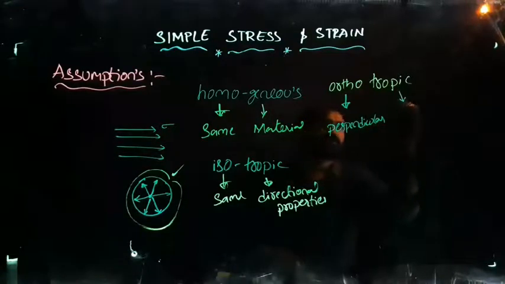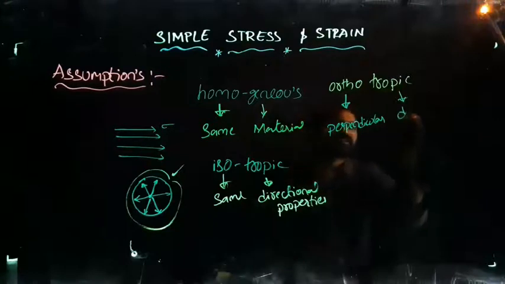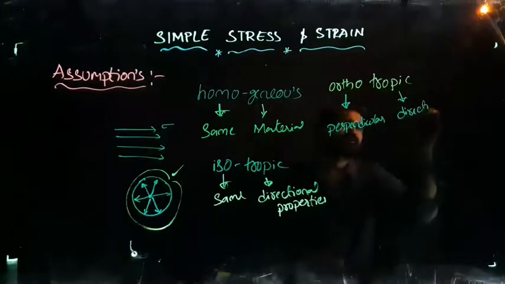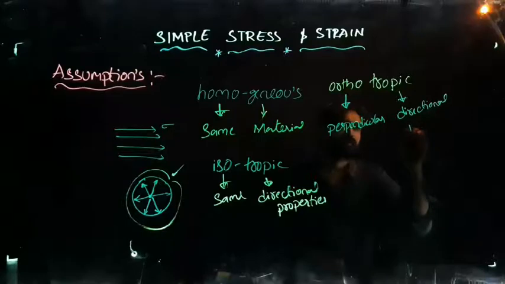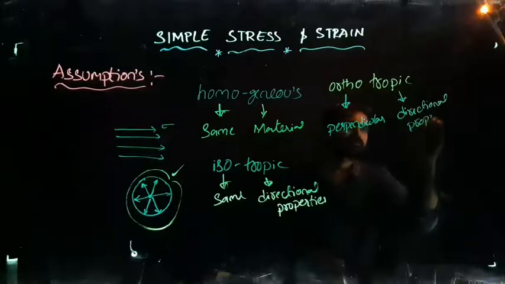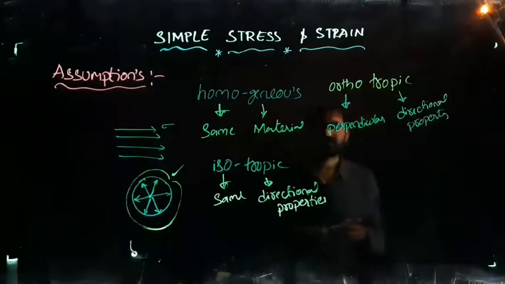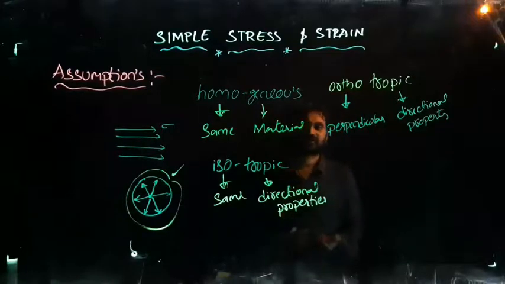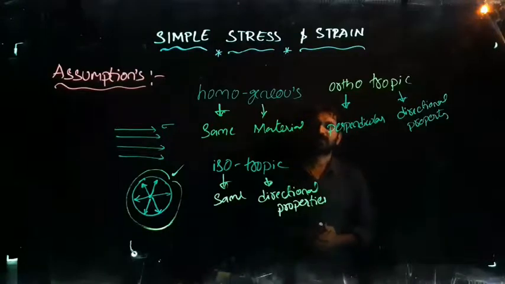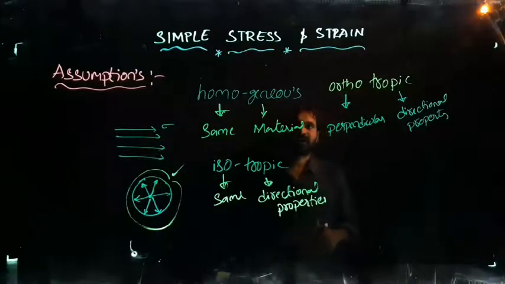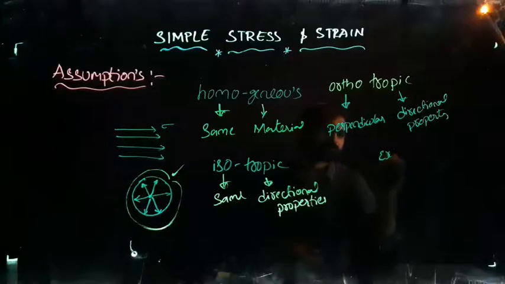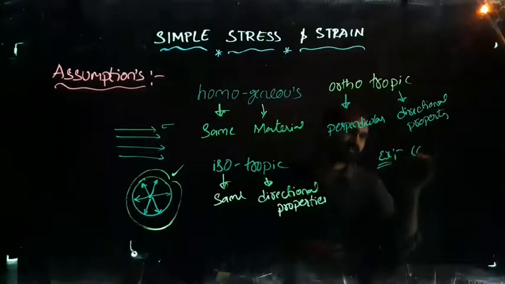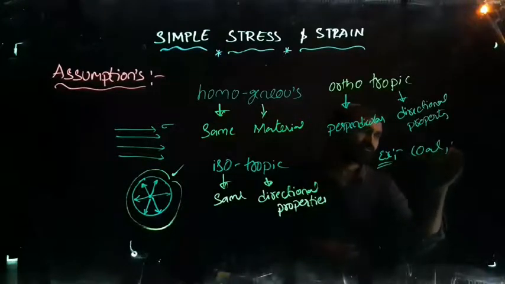Tropic in the sense it is a directional property. Right? Orthotropic. So all the layered materials come under orthotropic. What are the layered materials? For example, if you take coal, if you take asbestos,